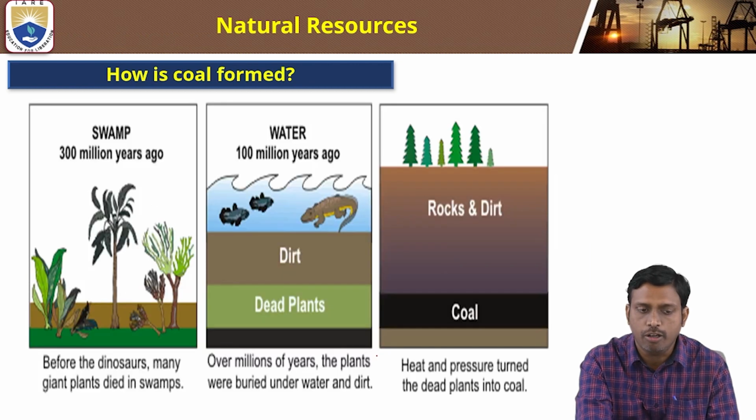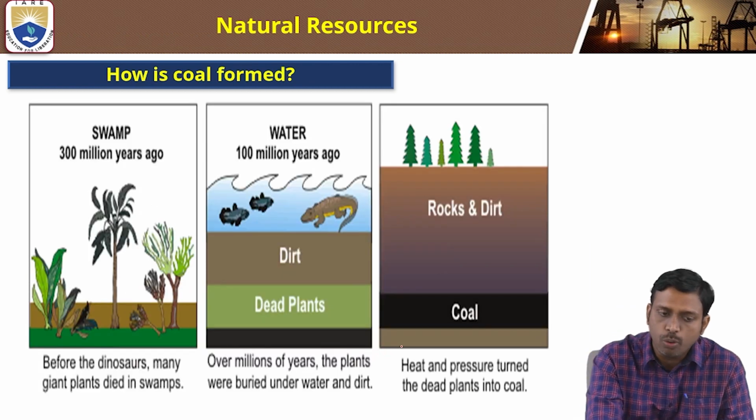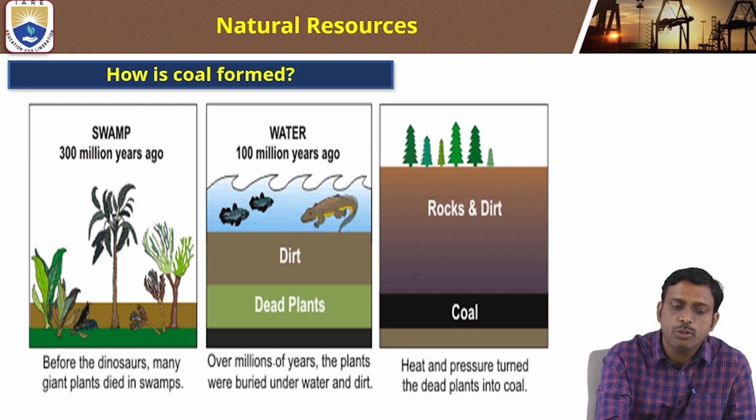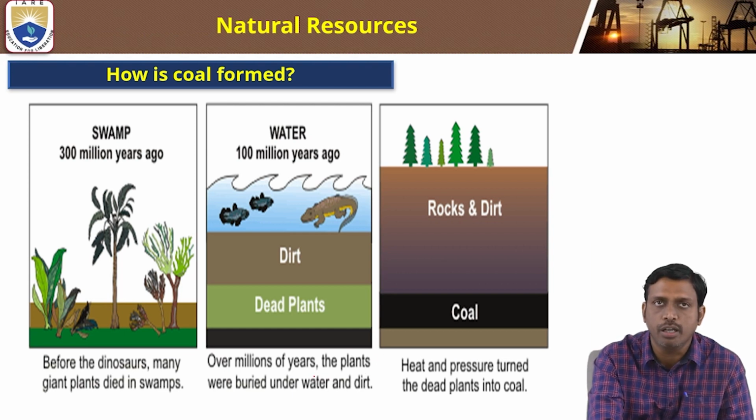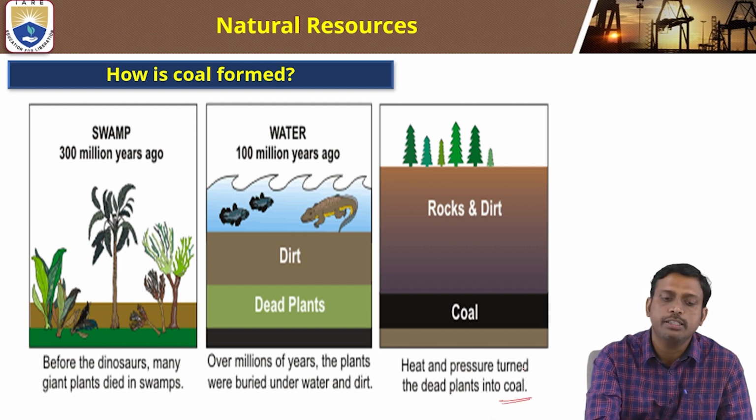Now, how is coal formed? Before the dinosaurs, many giant plants died in the swamps. Over millions of years, the plants were buried under water, and heat and pressure turned the dead plants into coal. This is how coal is formed.